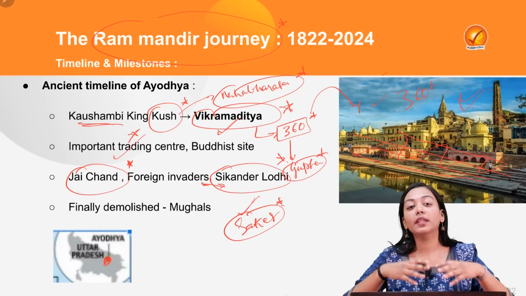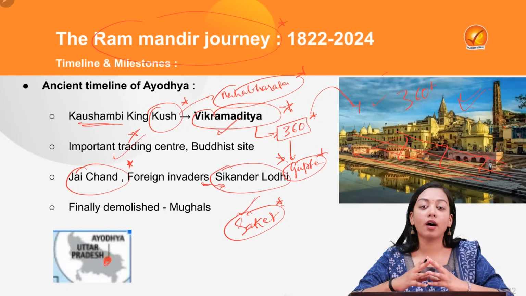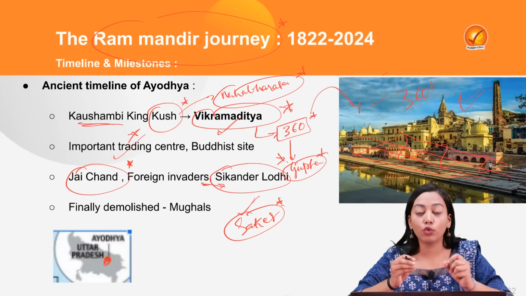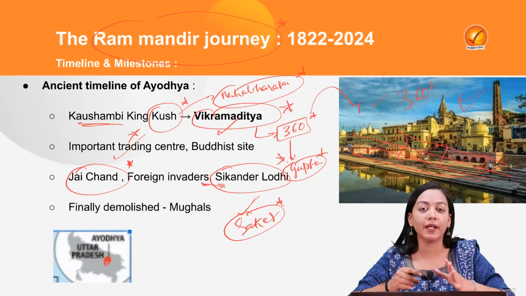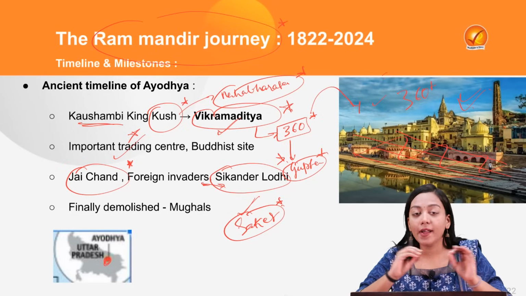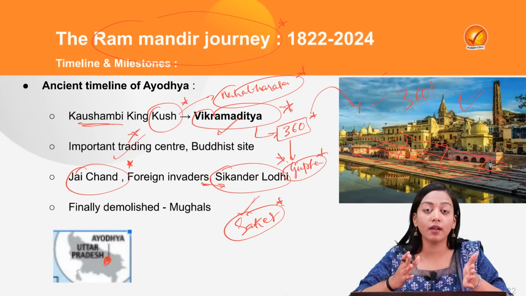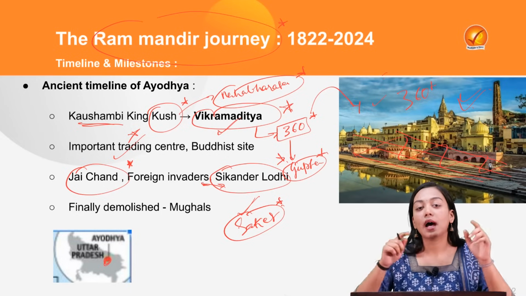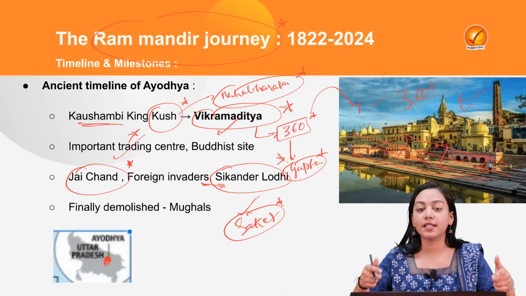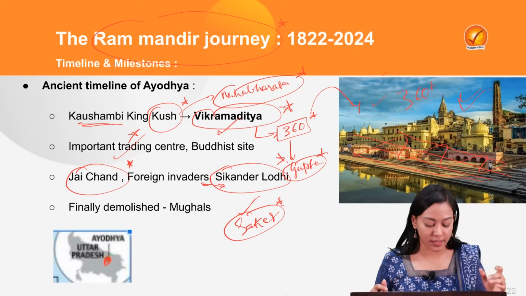But it was only when the Mughals came, and the founder of the Mughal Empire, Babur, finally demolished, because before that the complete demolishment of any temple was not made. But for the first time, the entire demolishment of the temple where the Ram Janmabhoomi site was located was done by the founder of the Mughal Empire, Babur, and therefore a masjid that was created in this place is known as Babri Masjid or Babri Mosque.